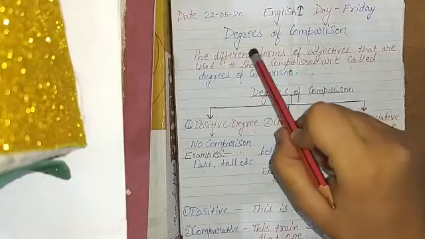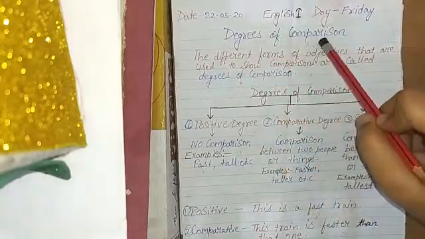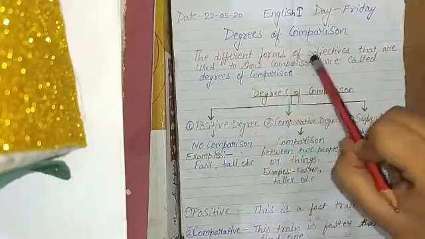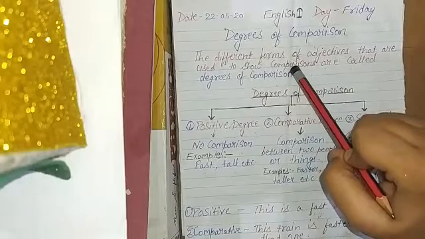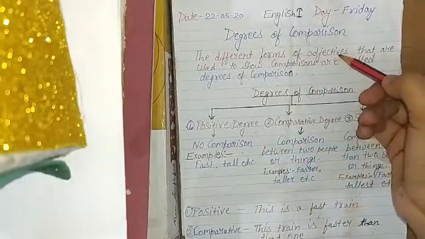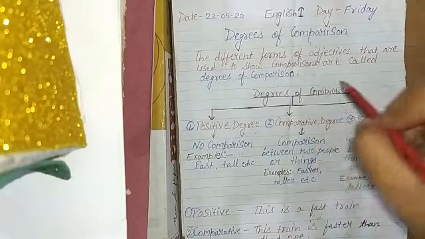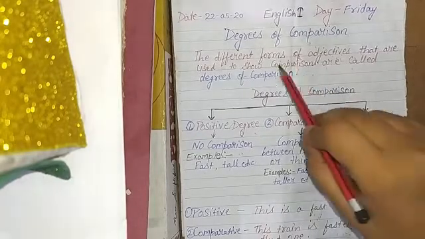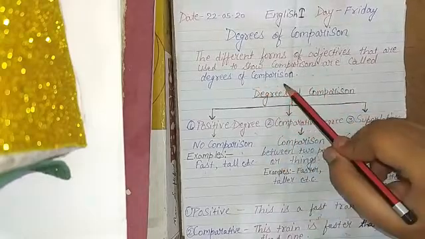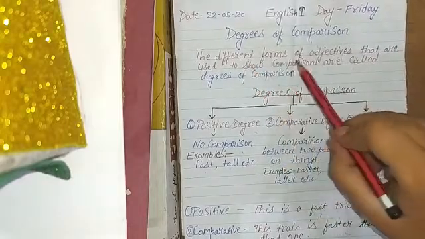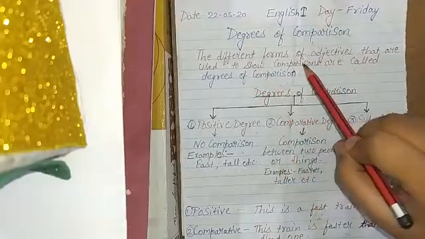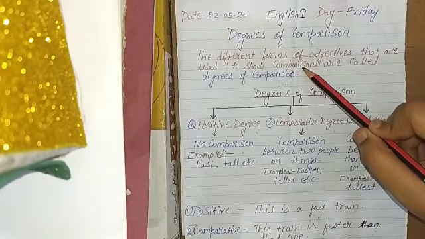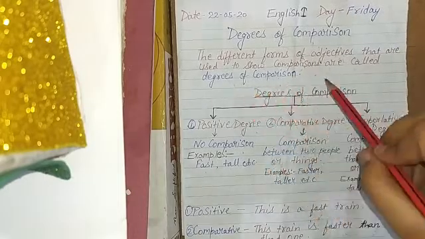So here we have to study about degree of comparison. What is degree of comparison? The different forms of adjectives that are used to show comparison. Here the things are being compared or the people are being compared to one another, and those forms of adjective are known as degrees of comparison. The different forms of adjectives that are used to show comparison between a noun or pronoun and other noun or pronoun are known as degrees of comparison.